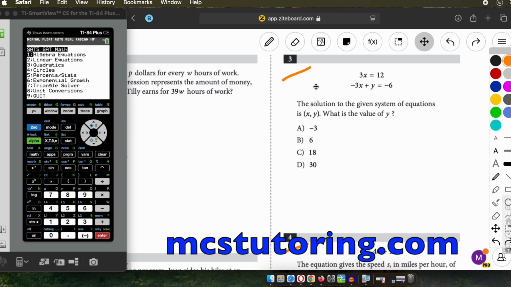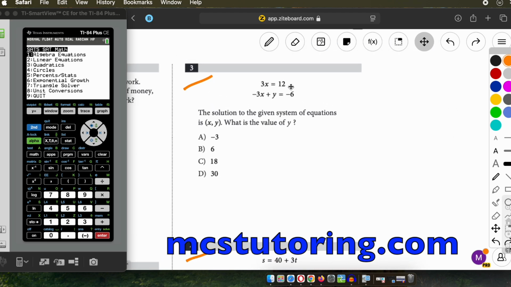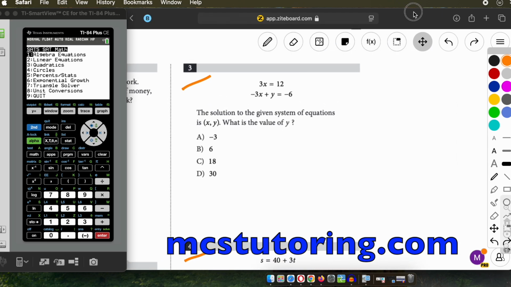So we're going to show what the calculator program can do and a little bit of common math sense. Sometimes there'll be things that are kind of easy to do freehand once you get used to it. So without any further ado, let's get started.